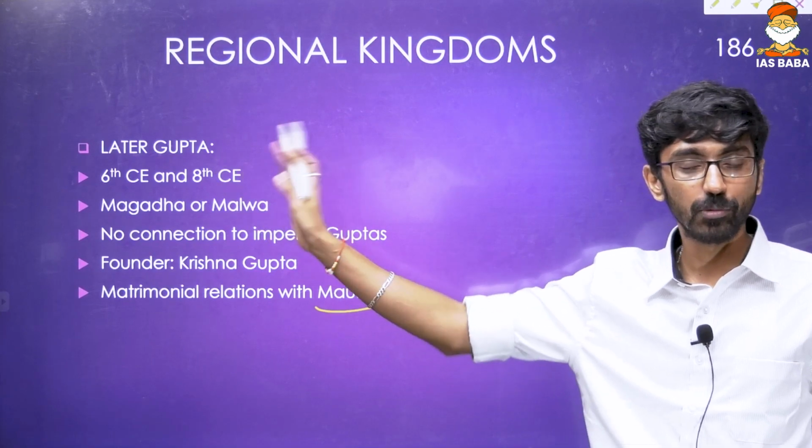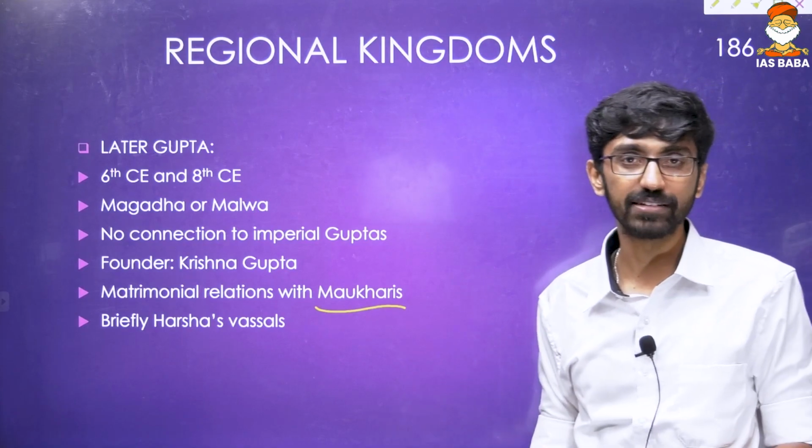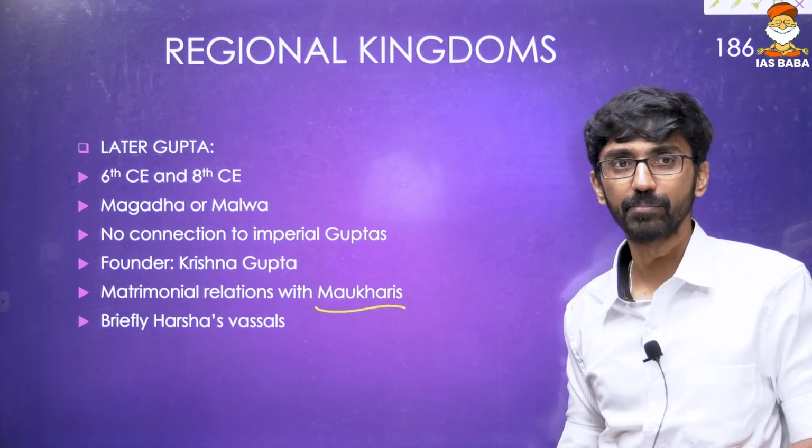We talked about Maitrakas, Maukharis, and the other regional kingdoms, and they briefly acted as Harsha's vassals. It means under Harsha's control. Harsha controlled these later Guptas for a certain period of time.